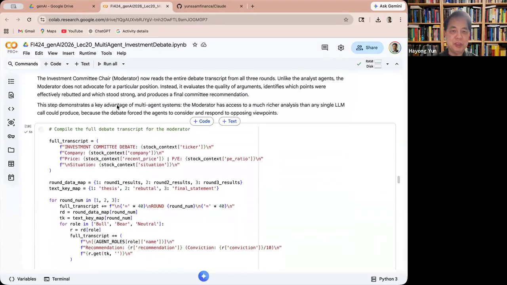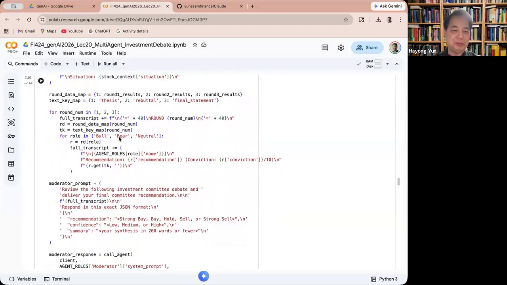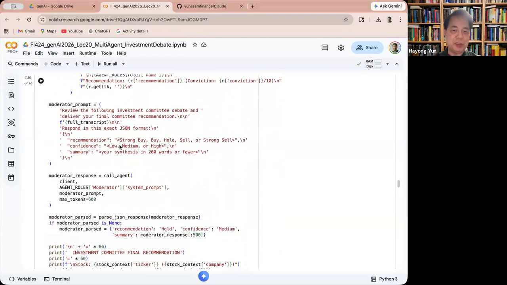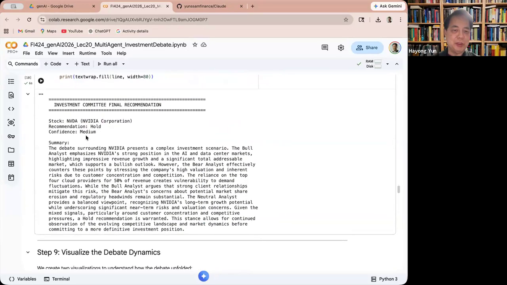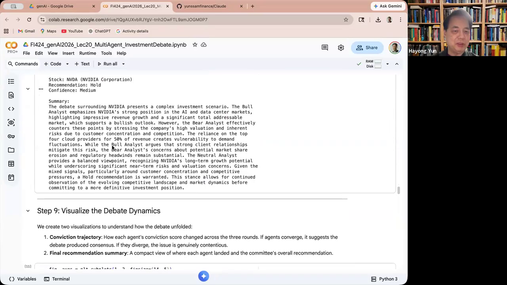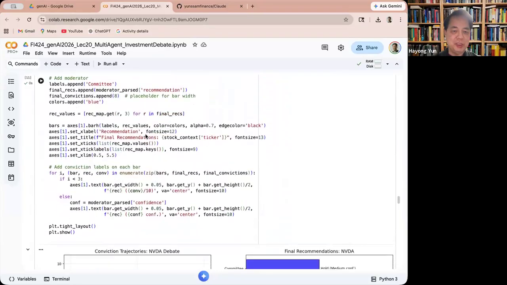And then the moderator comes in and reads the entire debate transcript for all 3 rounds. The moderator does not advocate a particular position, but it evaluates the quality of the arguments, identifies which points were effectively rebutted and which stood strong, and then makes a consensus. So it basically reads everything, and the moderator prompt is here: make a judgment by seeing all 3 rounds of arguments. And the moderator response is a hold with medium conviction. Okay, and then you can of course visualize the strength of the conviction and these kinds of things.